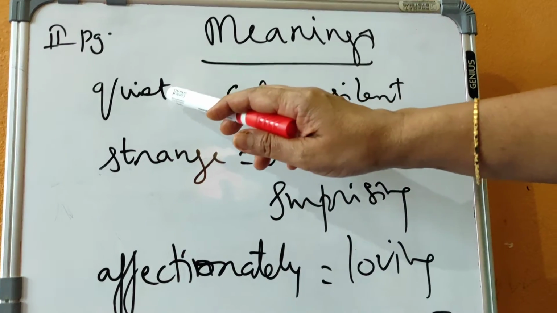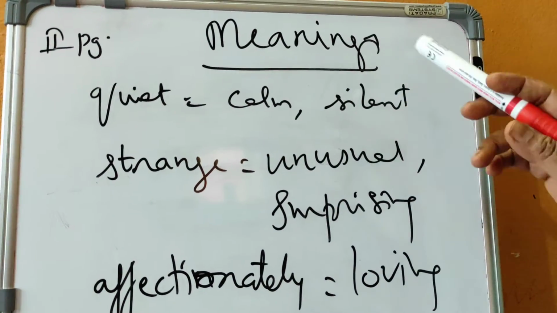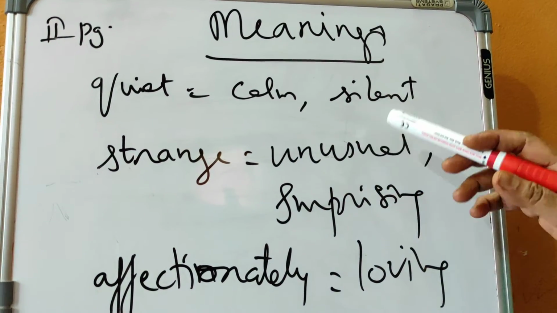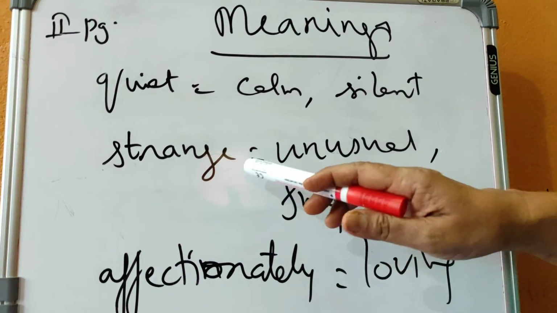Quiet. The very first meaning here is quiet. Quiet means calm or silent. The next one is strange. Strange means unusual, not the usual thing, not the routine thing, and surprising thing.